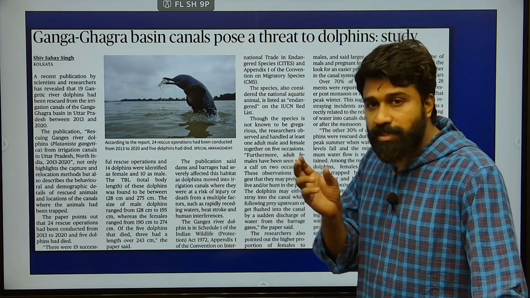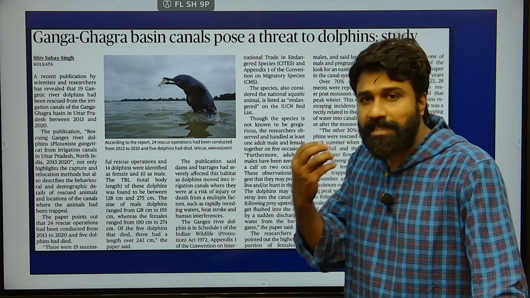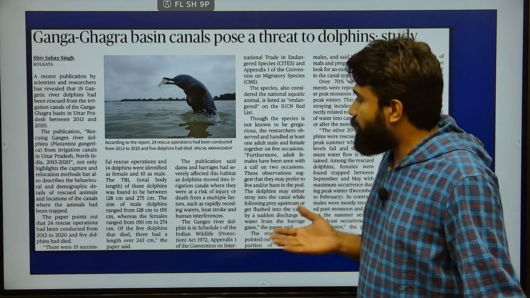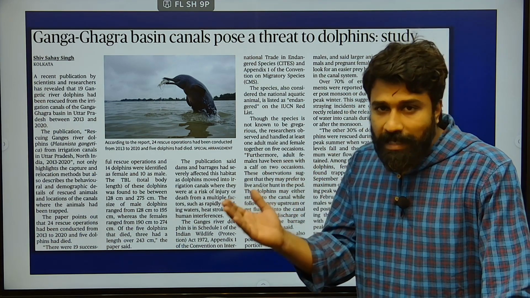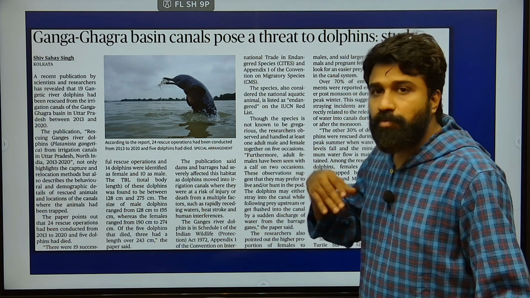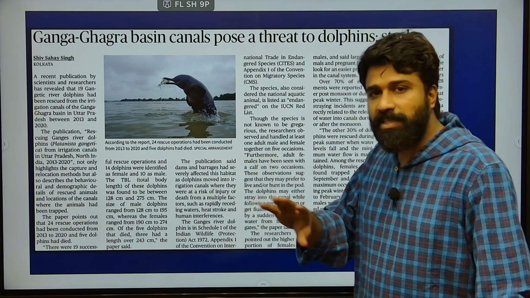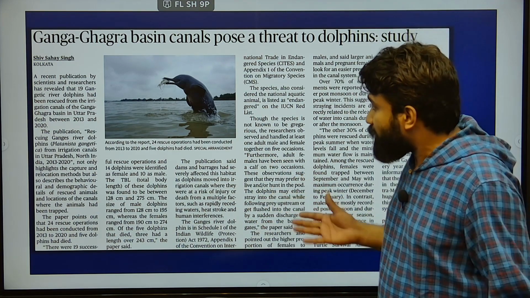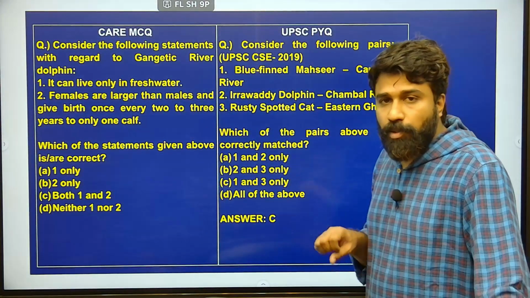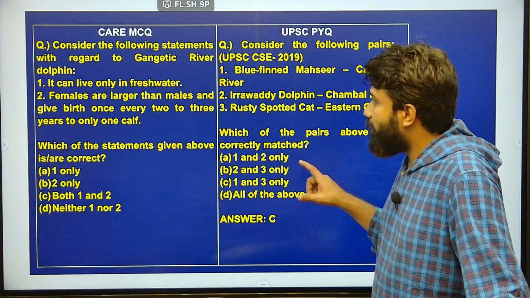They are directed towards the canal in search of the prey base, and they are unable to sustain in that environment. The habitat change and destruction, and frequent irrigation canals which are releasing huge water from the barrages, are causing a kind of disruption in the distribution of this prey base. They are unable to sustain their livelihood in those Gangetic areas, right? And the pollution of the rivers is also causing such a situation for these Gangetic species.